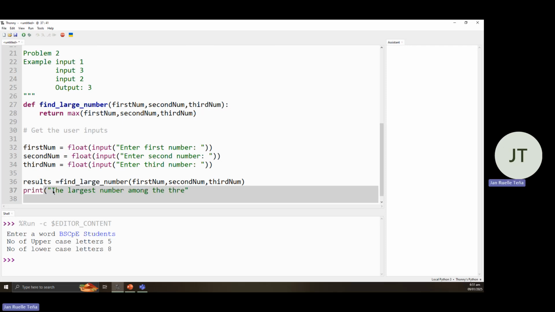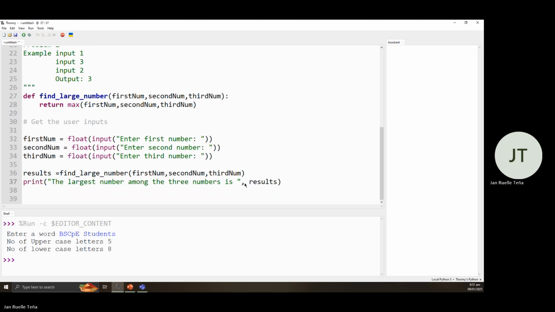The three numbers is... comma, results. Okay.